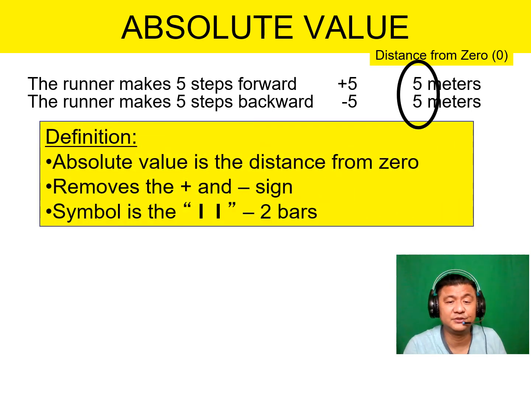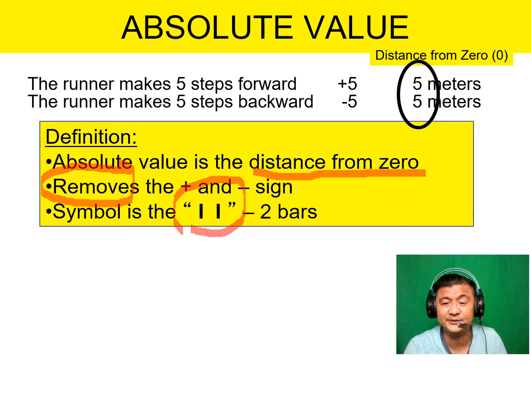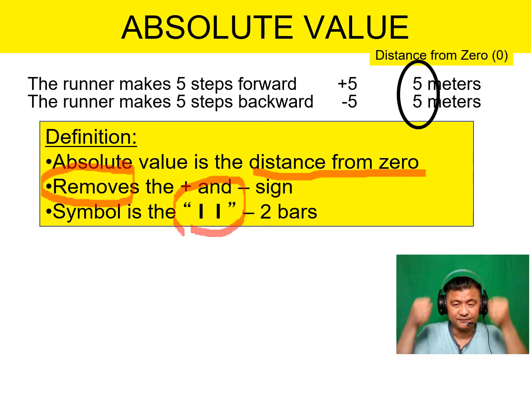An absolute value is the distance from zero, how far from zero, and you remove the negative and the positive sign. Remove it, okay? And you usually use this symbol. These are two bars. They're like in prison, right? A bar in between, okay? If you're in prison, you hold the bars here on the edges, on your sides. You have to be good.